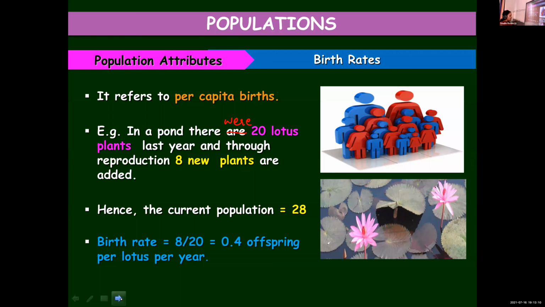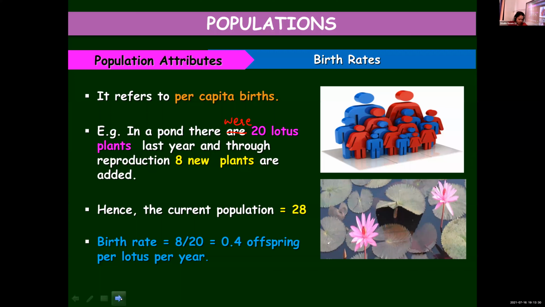This year 8 are added. So current population is 28. So upon 28, you write the newly added plants. So 8 out of 20, which will give you 0.4 offspring per lotus per year. So that is the birth rate.